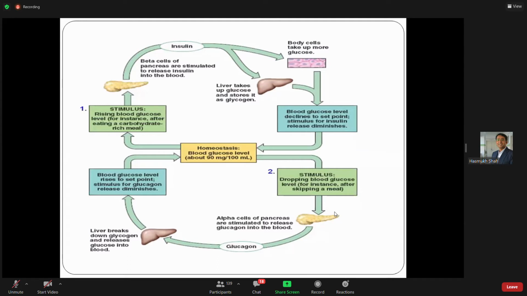Can you write in the chat box? Please write the definition of diabetes in the chat room.